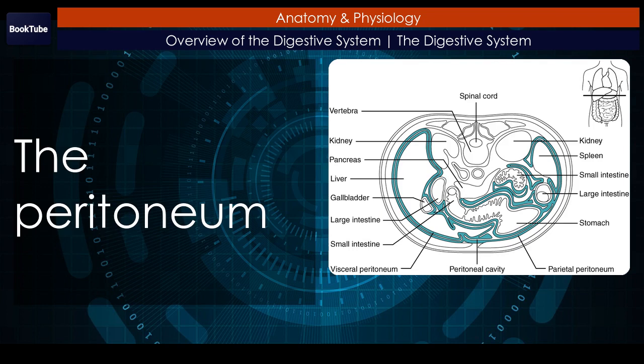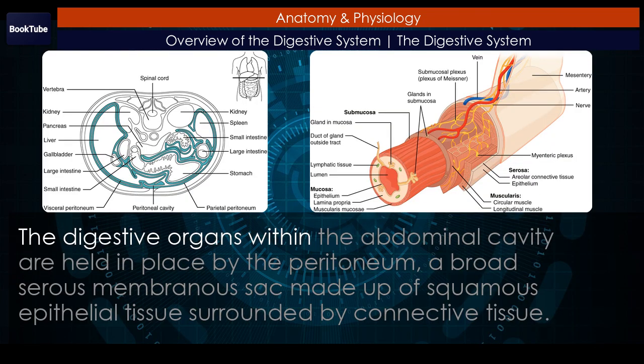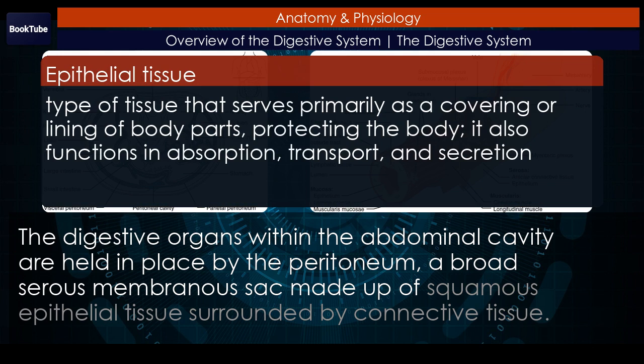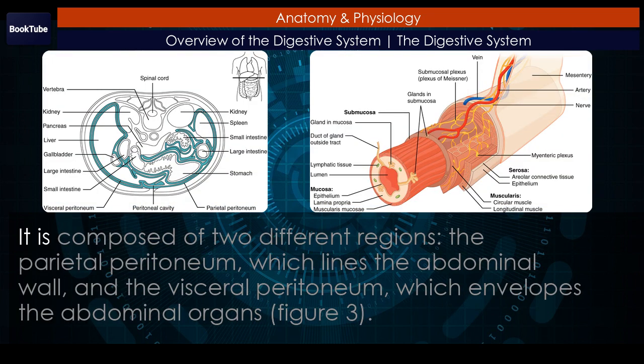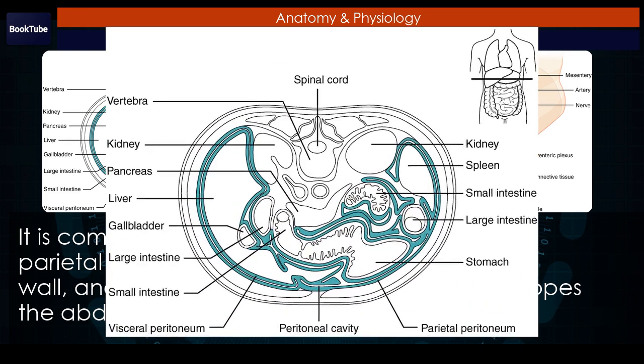The peritoneum. The digestive organs within the abdominal cavity are held in place by the peritoneum, a broad serous membranous sac made up of squamous epithelial tissue surrounded by connective tissue. It is composed of two different regions: the parietal peritoneum, which lines the abdominal wall, and the visceral peritoneum, which envelopes the abdominal organs.